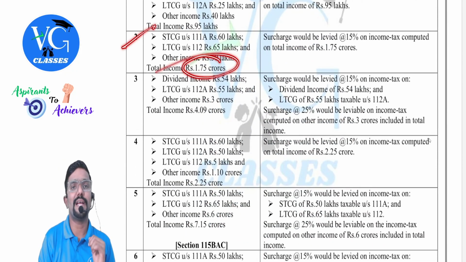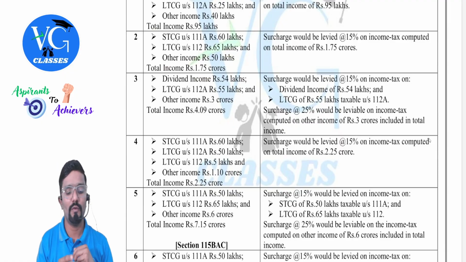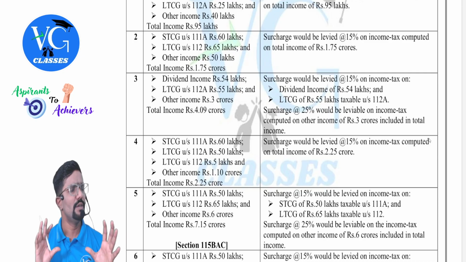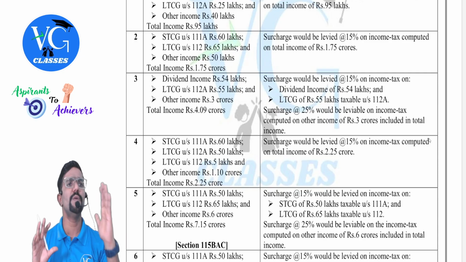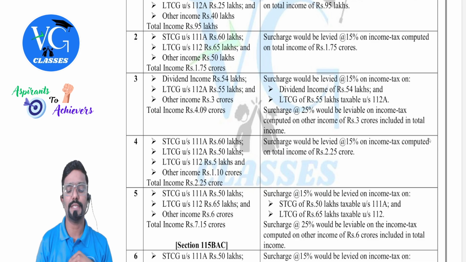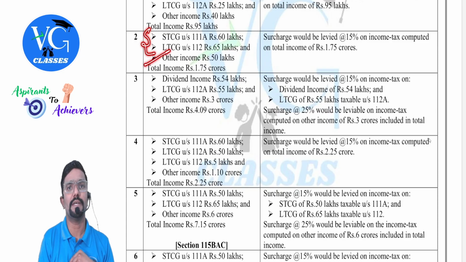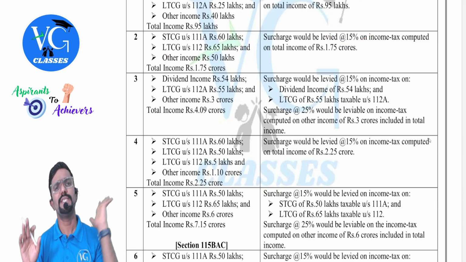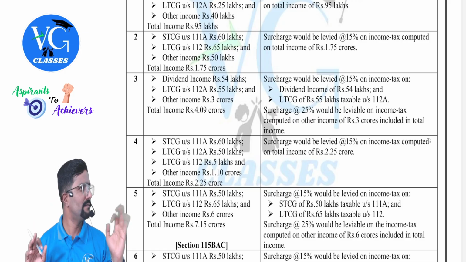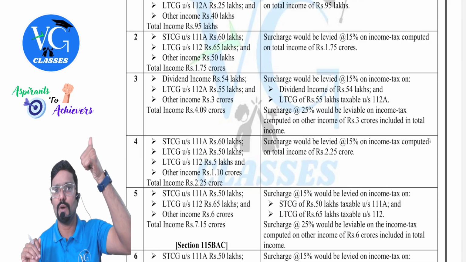What is the total income here, guys? 1.75 crore, which includes both special income and normal income. Do we need to do any segregation here? No, no need to do any segregation. Calculate tax on special income at special rate plus calculate tax on normal income. You will get gross tax. On that, what is the surcharge rate? 15%. One single rate, 15%. Hope you guys got it.